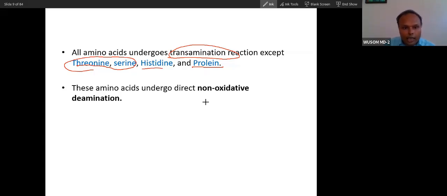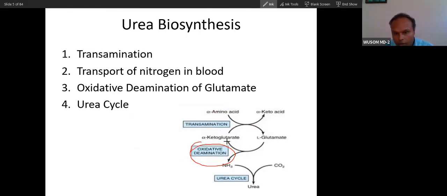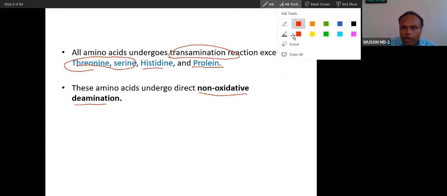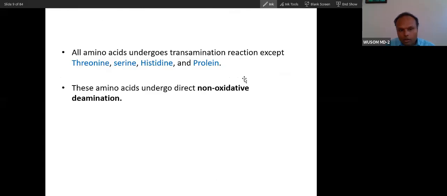They will rather go through deamination. Which type of deamination? Non-oxidative. Previously I told you about oxidative deamination of glutamate, which happens in the liver. But these 4 amino acids will not undergo transamination. They will directly undergo